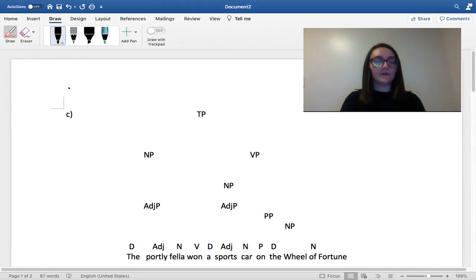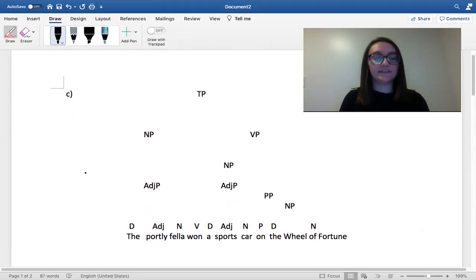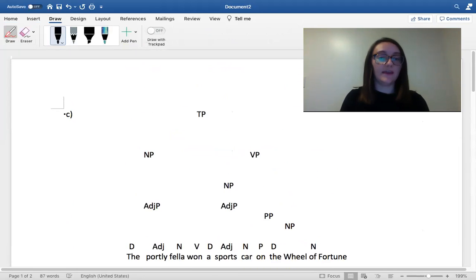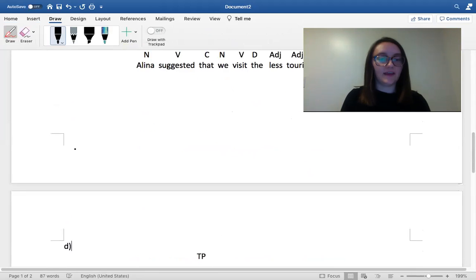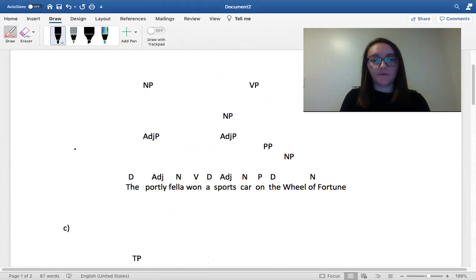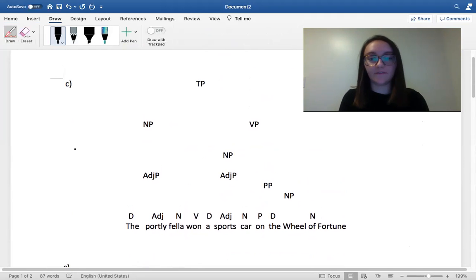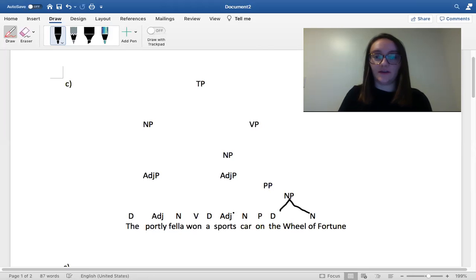Okay. So I chose to do sentences A, C, and D. The first sentence, I have everything pre-written out so I don't have to write it down as I go. I started off with categorizing all of the parts of speech. I categorized Wheel of Fortune as a compound noun since it's like a proper noun. And so I put the determiner and that noun together to create a noun phrase.